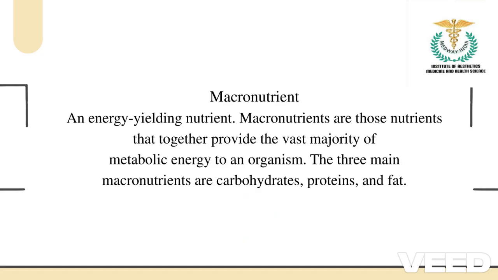Now we are going to start with macronutrients. Macronutrients are all about the energy yielding nutrients, which I told you, and they provide the vast majority of metabolic energy. Whatever food we consume, as we saw in the digestive system, is broken down into simpler products, and that provides us energy, right? The metabolic process has to be initiated or supported by carbs, which is glucose in general. As I said, there are three main macronutrients: carbohydrates, protein, and fat.